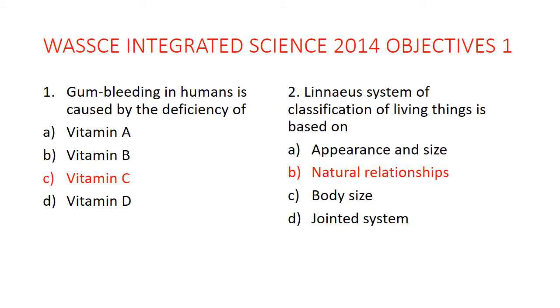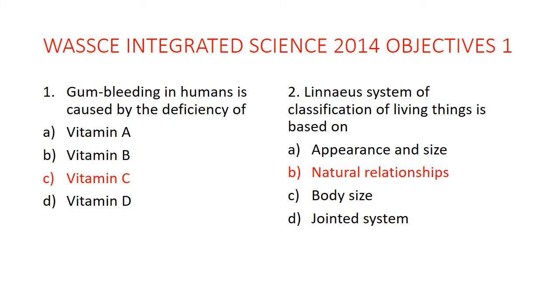Vitamin C, the main source of vitamin C, we know the citrus fruits such as orange, tangerine, lemon. These are very good sources of vitamin C. Also pawpaw and mango are good sources of vitamin C.